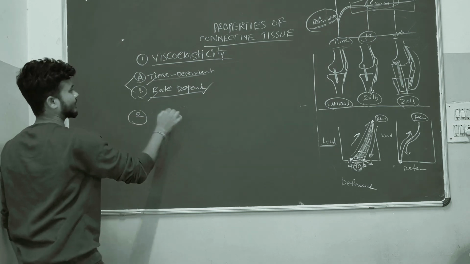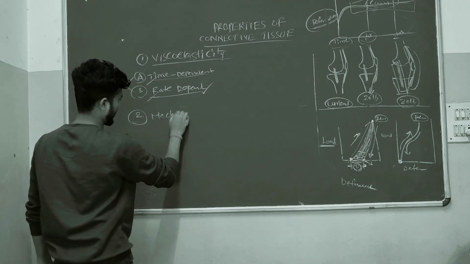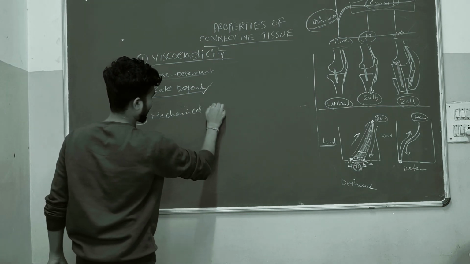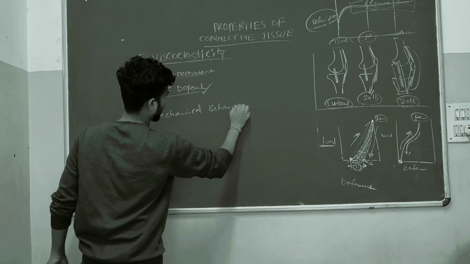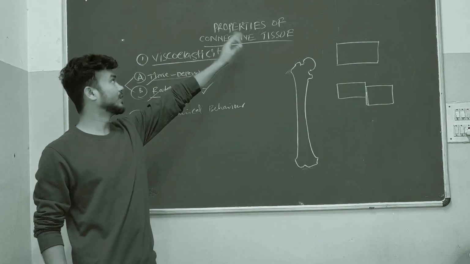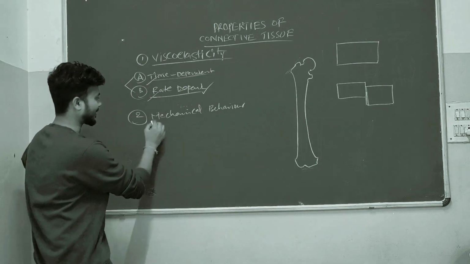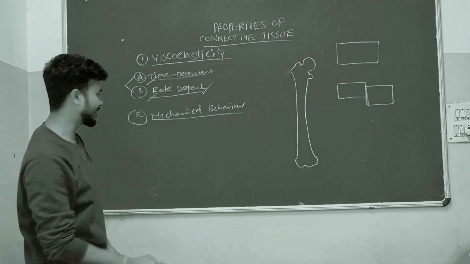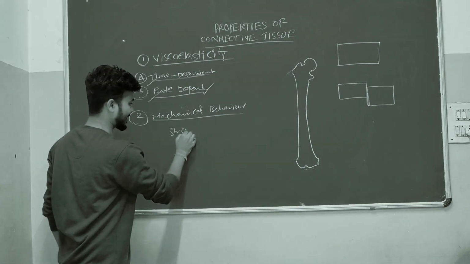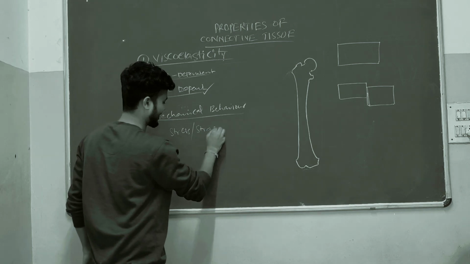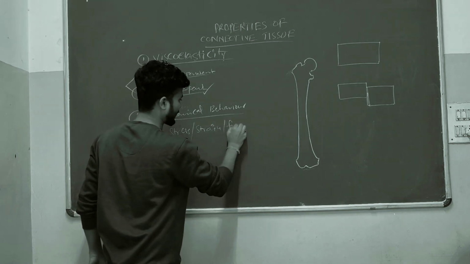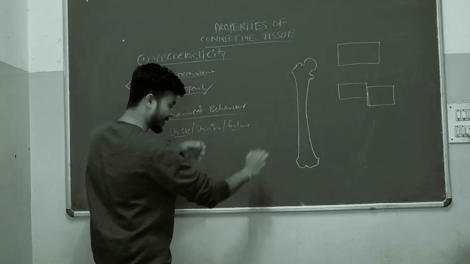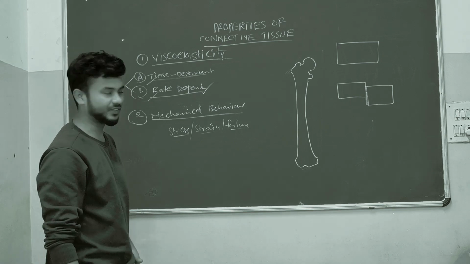Mechanical behavior. The second property of the connective tissue is mechanical behavior. To understand this second property, first we should understand what is stress, after that what is strain, then failure. Stress, strain and failure. I'll explain very easily.